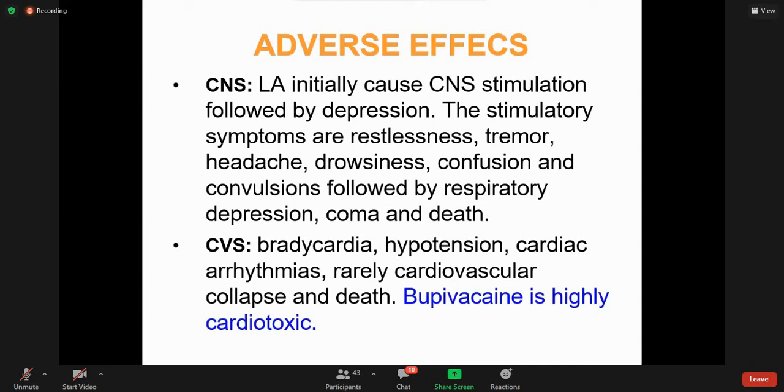These problems will occur if we use high or toxic doses, or the concentration of local anesthetic reaches the toxic level.